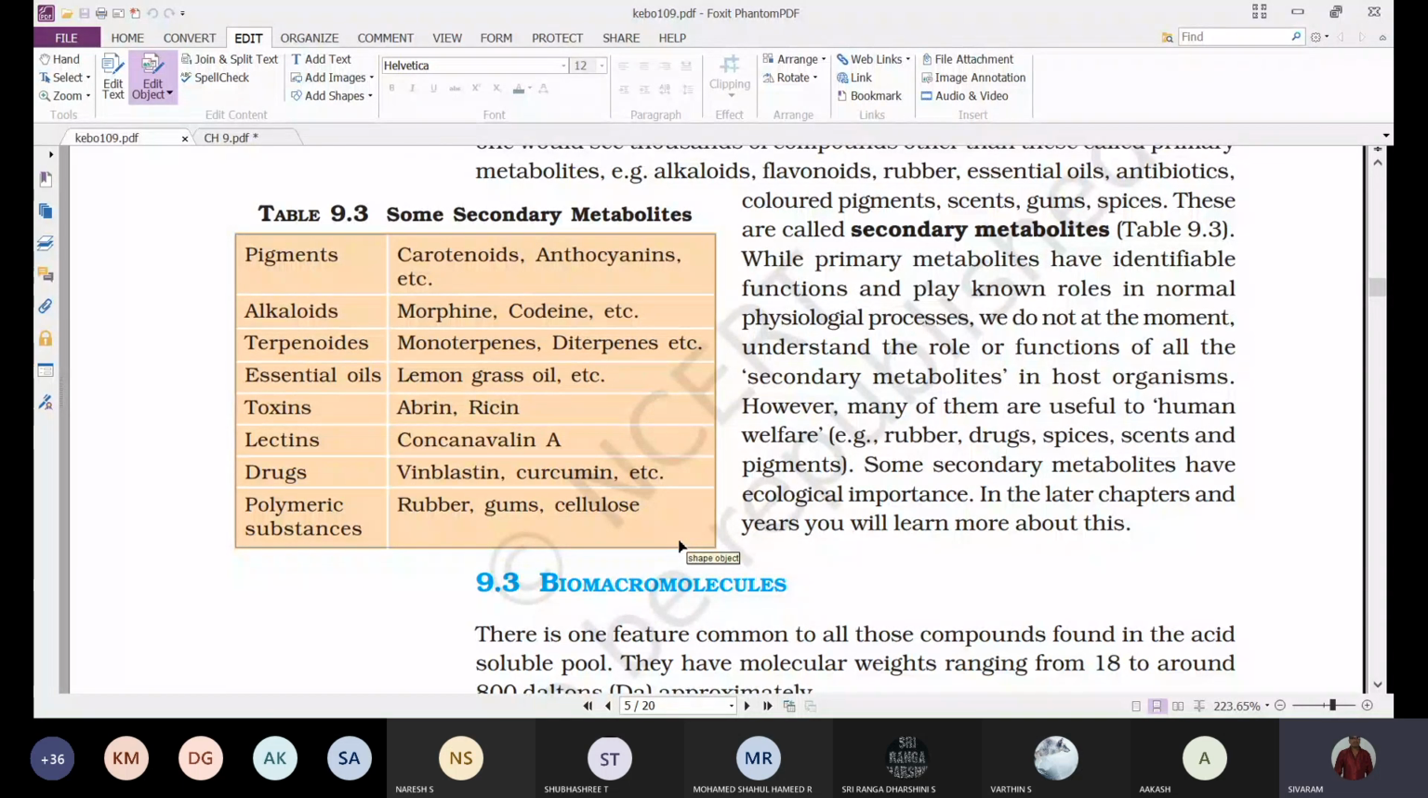Is made up of cellulose. So these are the different types of biomolecules, the metabolites that are present in the living organism, which are differentiated as primary and secondary metabolites.